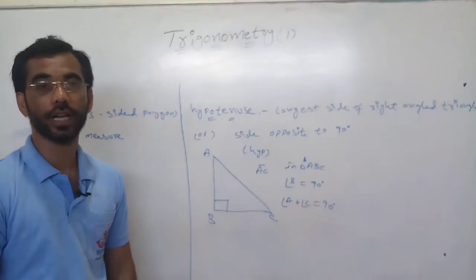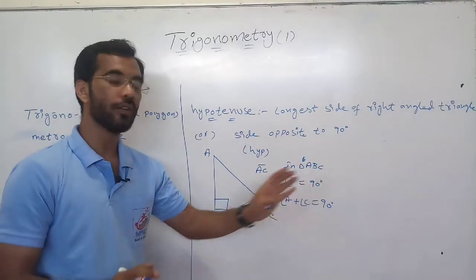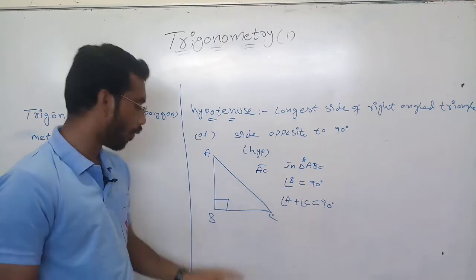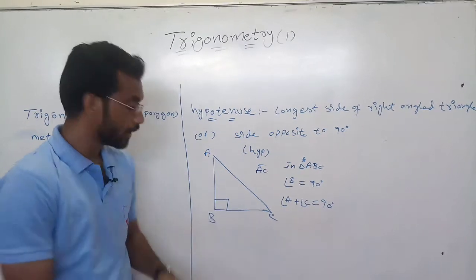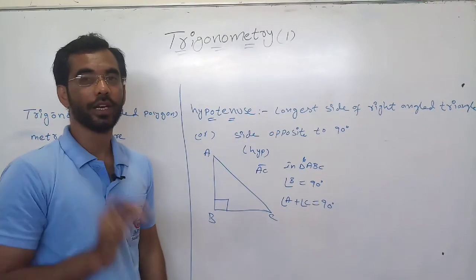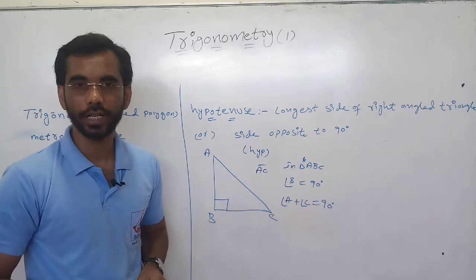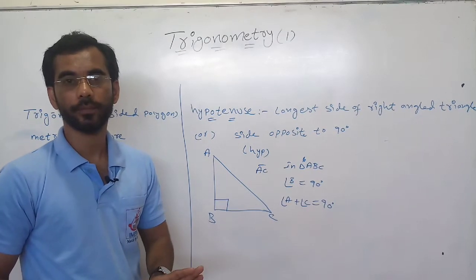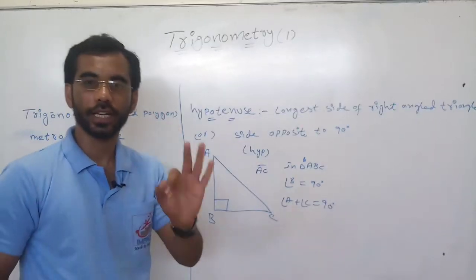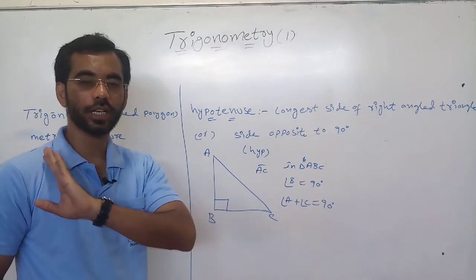It must be 90 degrees only because the sum of the interior angles of a triangle should be 180 degrees. One angle is forming 90 degrees, so the sum of the remaining two angles should be 90 degrees. If the sum of the interior angles is not 180, then it is not a triangle.